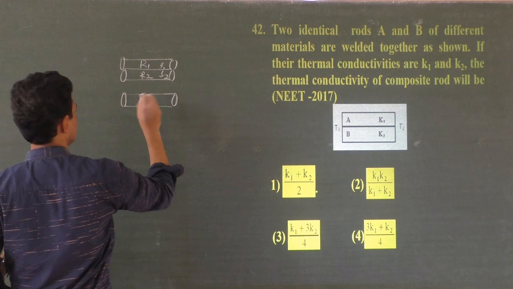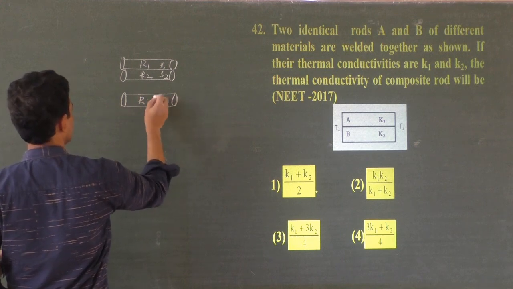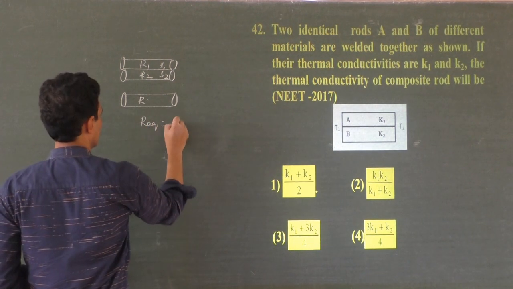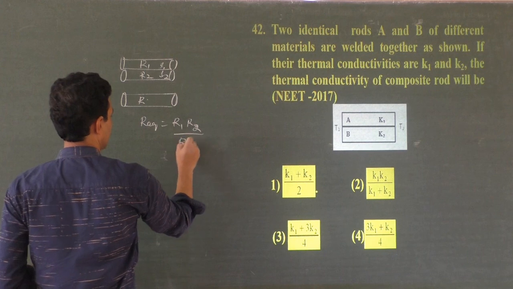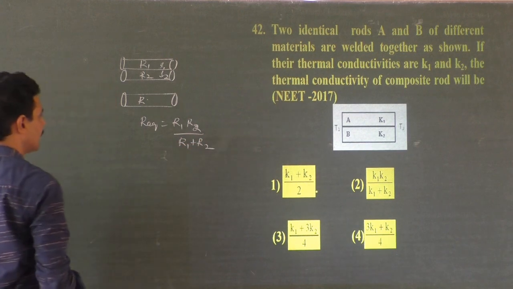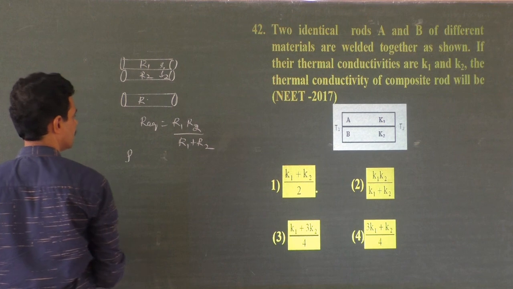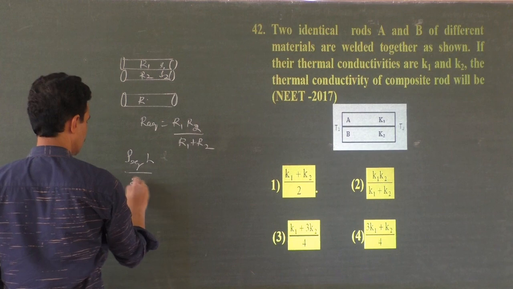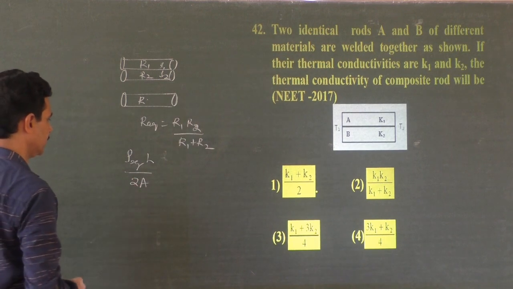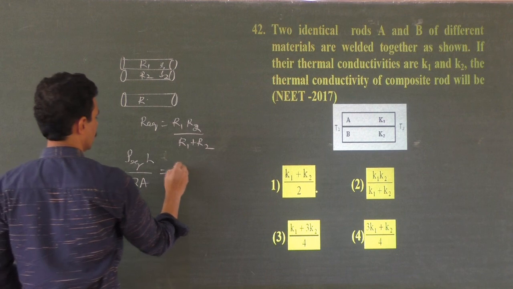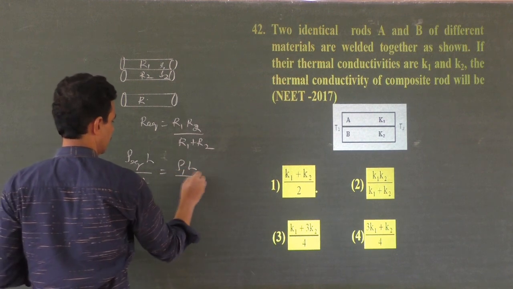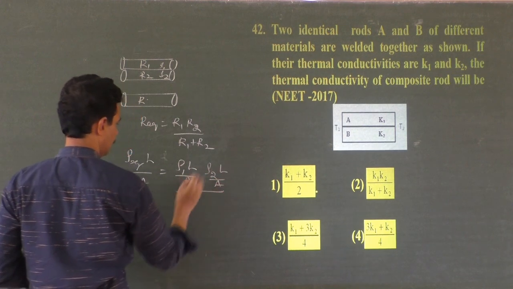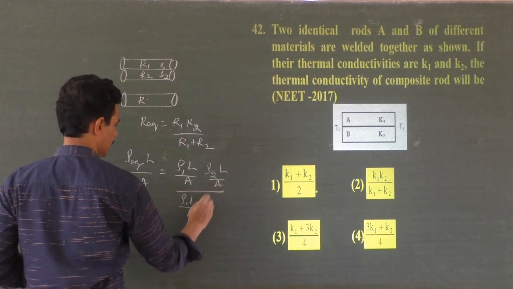and of course, resistance and conductivity, right? Yes, resistance of the equivalent rod R is equal to R1 R2 divided by R1 plus R2. So R equivalent is equal to R1 R2 divided by R1 plus R2. Then what is R equivalent? R equivalent is rho, the resistivity of the equivalent rod, rho, L same by 2A, correct? Rho equivalent L by 2A is equal to R1, which is rho 1 L by A, correct? R2, rho 2 L by A, divided by R1 plus R2, rho 1 L by A plus rho 2 L by A.